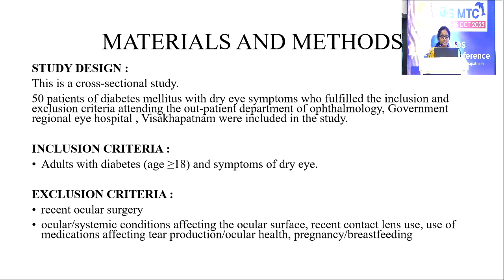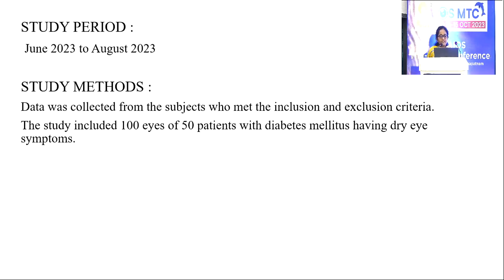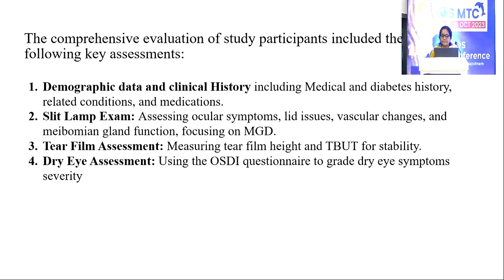Exclusion criteria are recent ocular surgeries, ocular systemic conditions affecting the ocular surface like connective tissue disorders, recent contact lens usage, use of medications affecting the tear production or ocular health, and pregnancy or breastfeeding. Study period is 3 months from June 2023 to August 2023. Data is collected from the subjects who met the inclusion and exclusion criteria. Total 100 eyes of 50 patients are included in the study.